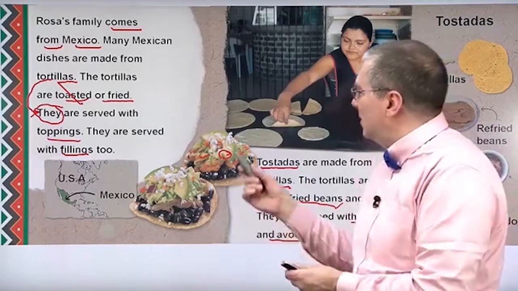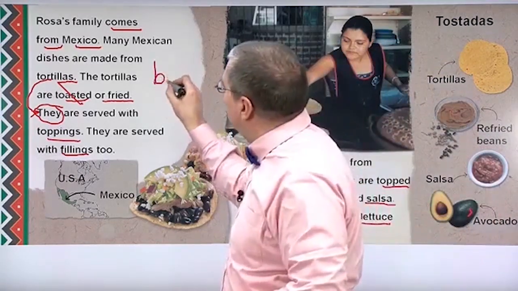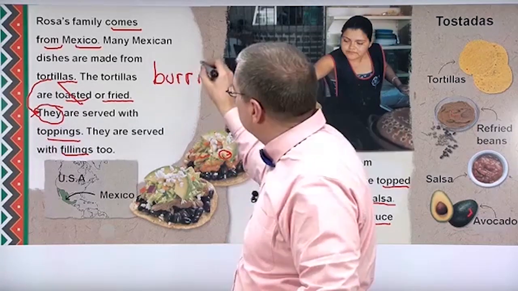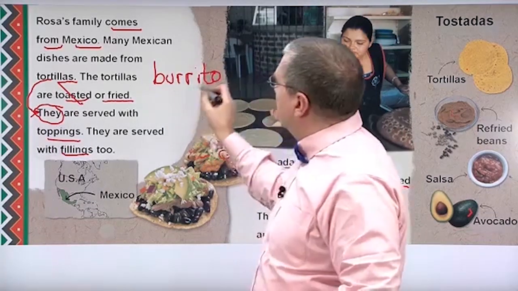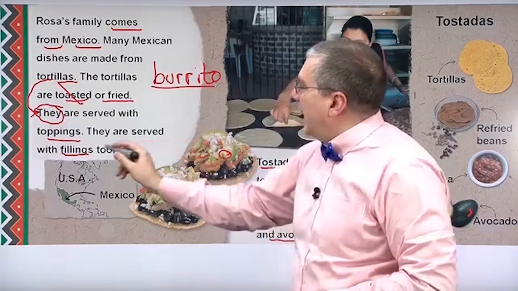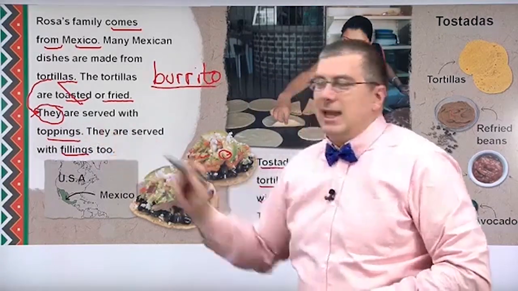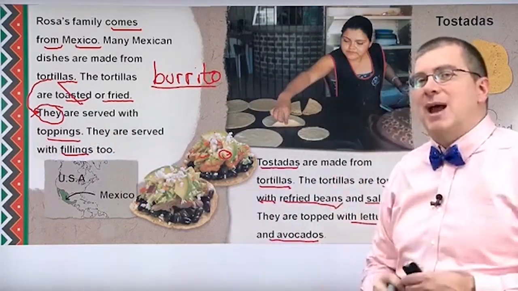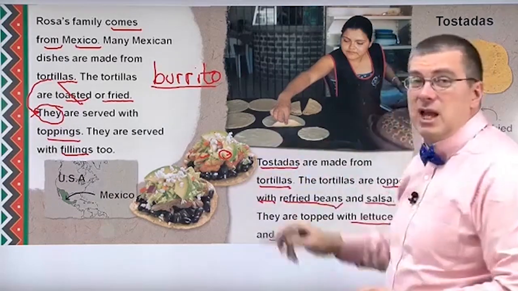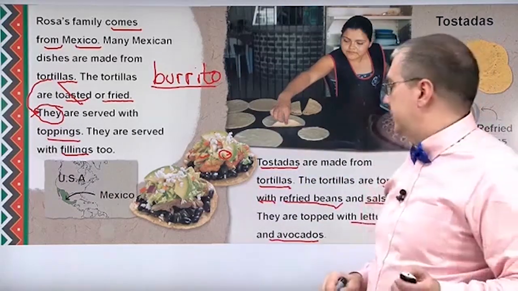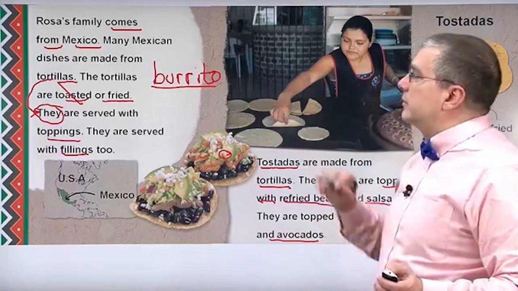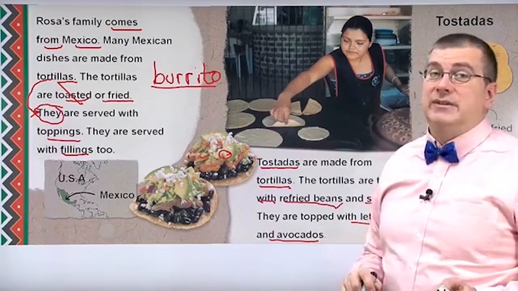A burrito has fillings. A tostada has toppings. So just to back up there, okay? And of course, they use a lot of the same ingredients. Okay. So Rosa's family is bringing tostadas to the party.